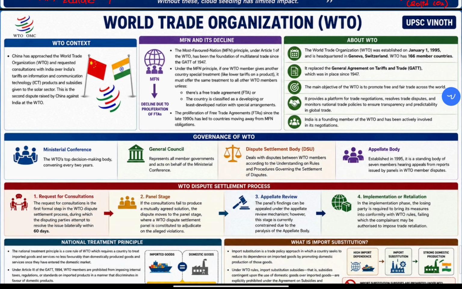So what is the issue? That is most favored nation. MFN status is an issue. This MFN status, most favored nation status, was created under Article 1 of WTO. If a country gives a special treatment to one particular country, it must give the same special treatment to all countries with which it is trading.